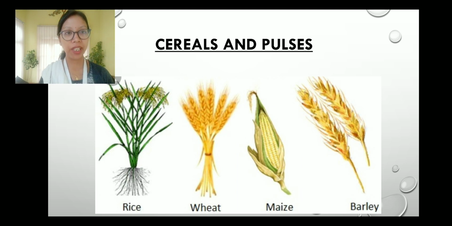Popcorn comes from maize. Now the winter season is coming, and in the corners of Guwahati city you can see some people roasting maize on charcoal, and people buy from them and eat that roasted maize. Then we have the barley as well.